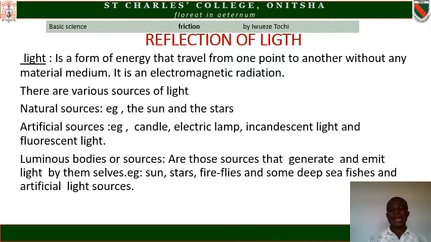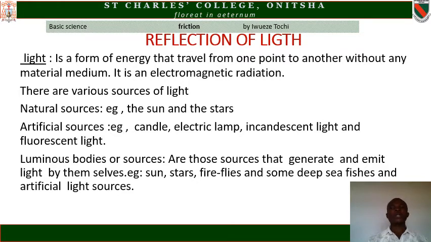Sources of light. There are two sources of light: artificial sources of light and natural sources of light. Natural sources of light are the sources of light that are original. They are those sources of light that are made by God.